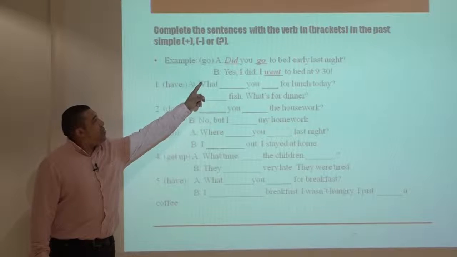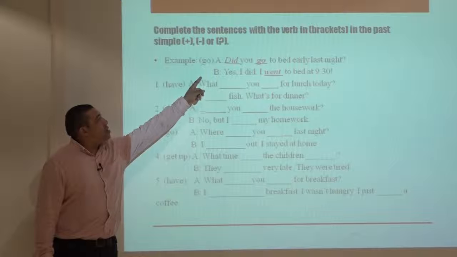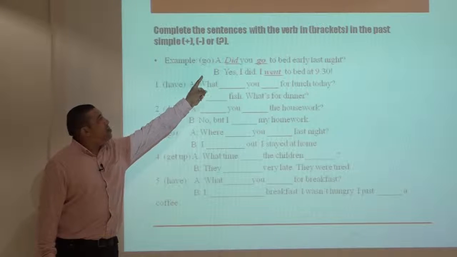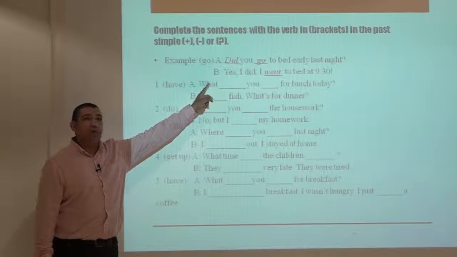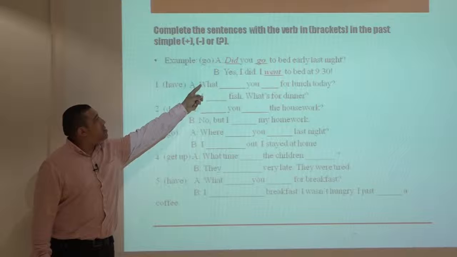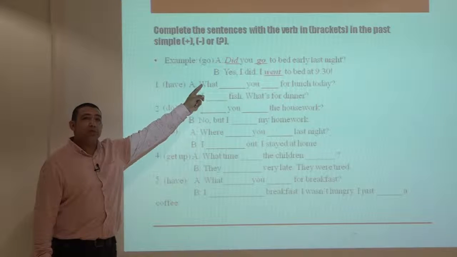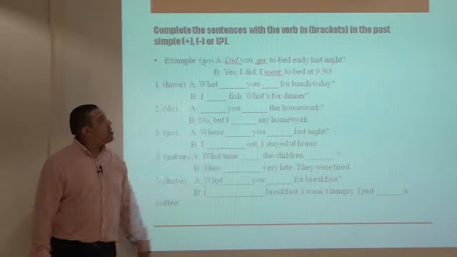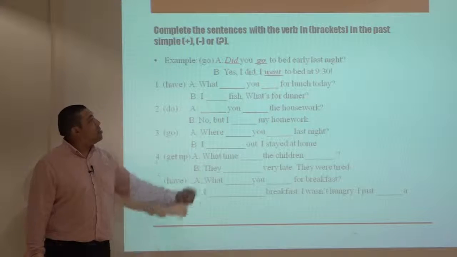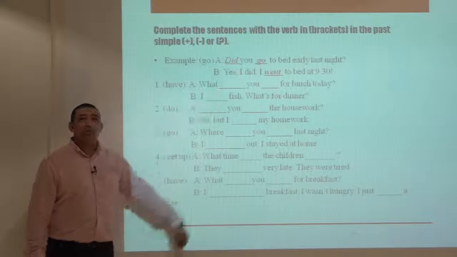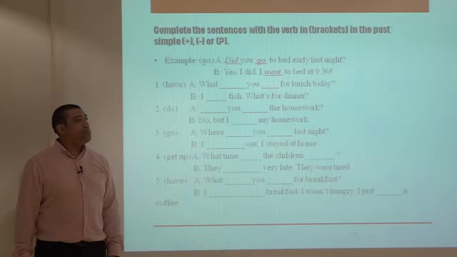So as we have a question here, we should use did as auxiliary verb in the past tense. Did you go? And go should be in verb 1. And the answer, yes, I did, which is a positive answer. I went to bed at 9:30. So in the answer, go becomes went in the past tense.